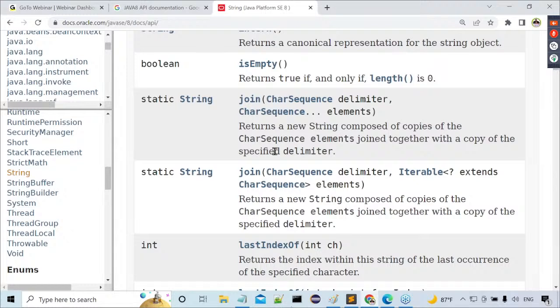Right, sir, how many sections are available here? Three sections are available. What are the three sections? The first one is the package section. The second one is classes or interfaces. The next one is the description about variables, methods and everything. So this is the way to see the API documentation.